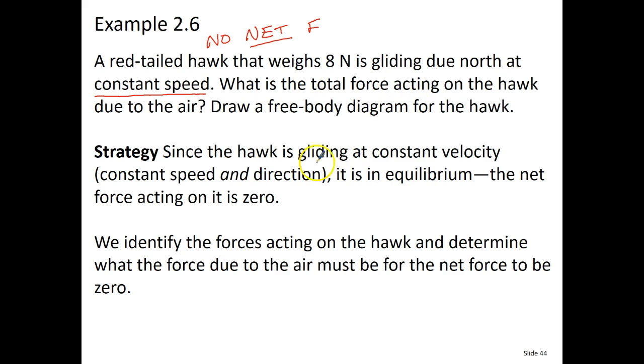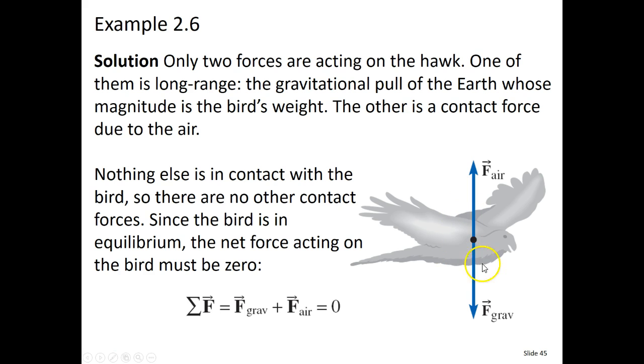So since the hawk is gliding at constant velocity, it is in equilibrium. And be careful, there are two forces acting on the bird, but the net force is equal to 0. So let's go through and identify those forces acting on this hawk. Here's the picture of the hawk. We have the force due to gravity, Fg, that we talked about before.